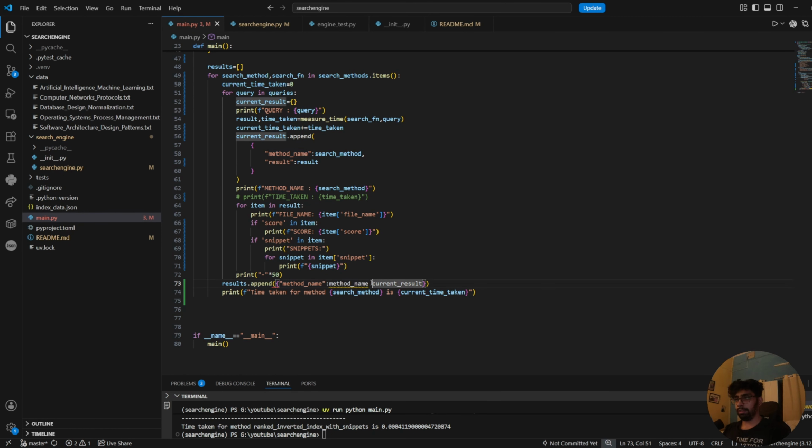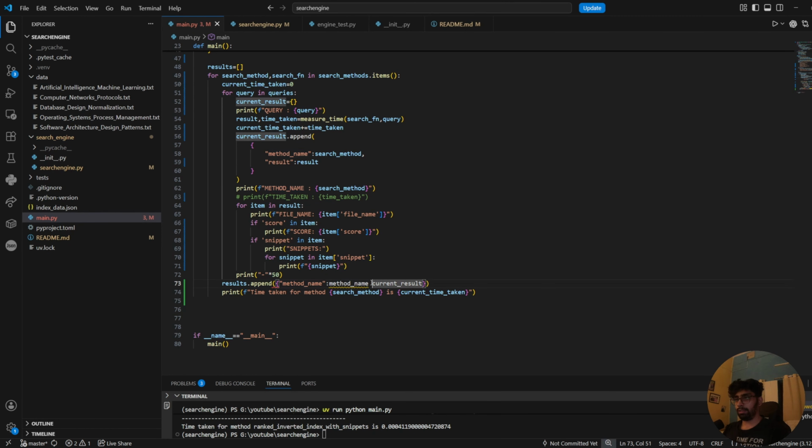Okay, now I can print the result at once. So this is the loop, and let me print a couple of stars times 50.